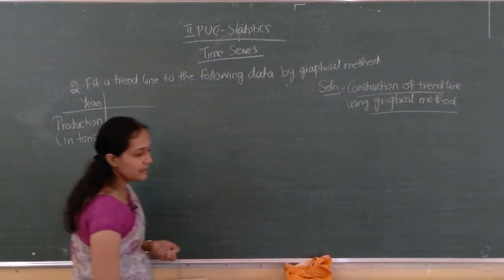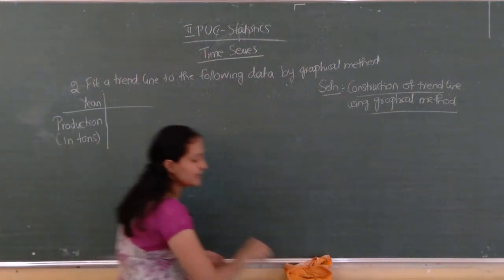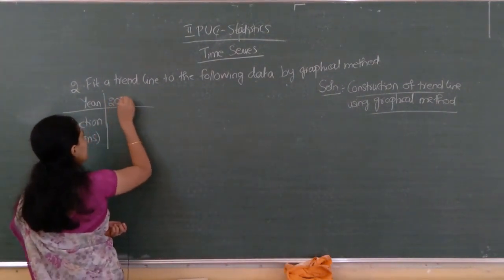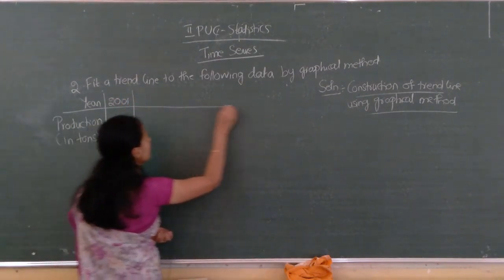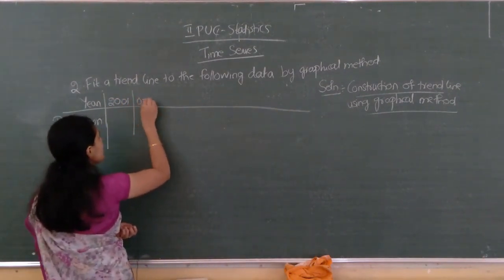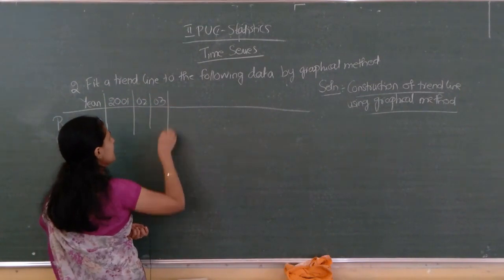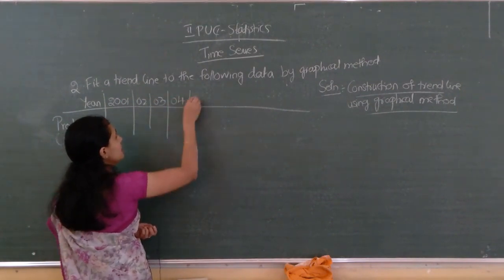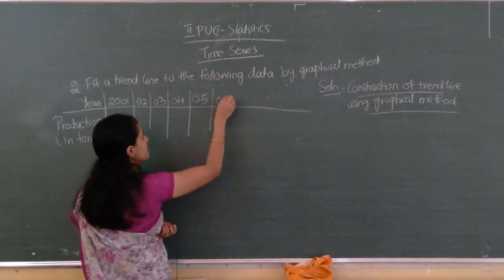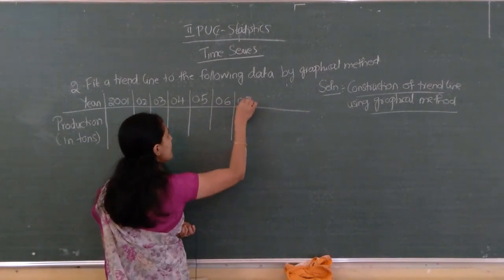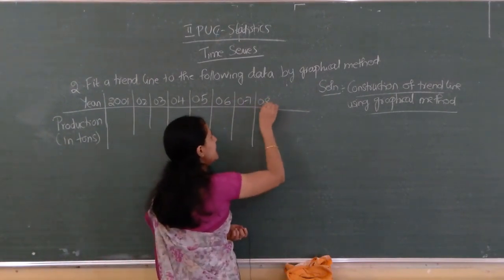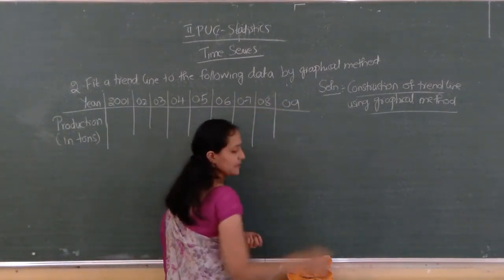Years 2001 to 2009: 2001, 2002, 2003, 2004, 2005, 2006, 2007, 2008, 2009.